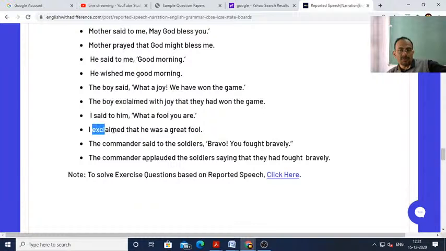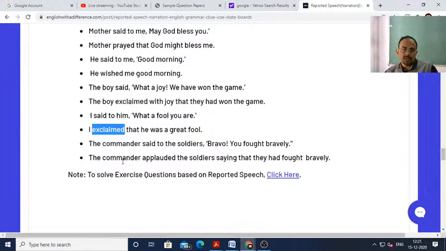Exclaim means if I become surprised, then we have to use exclaim. If we are very much surprised, like if I say, "What a fool you were," or "What a joy, we have won the game," it's something surprising. Therefore, the boy exclaimed with joy that they had won the game.